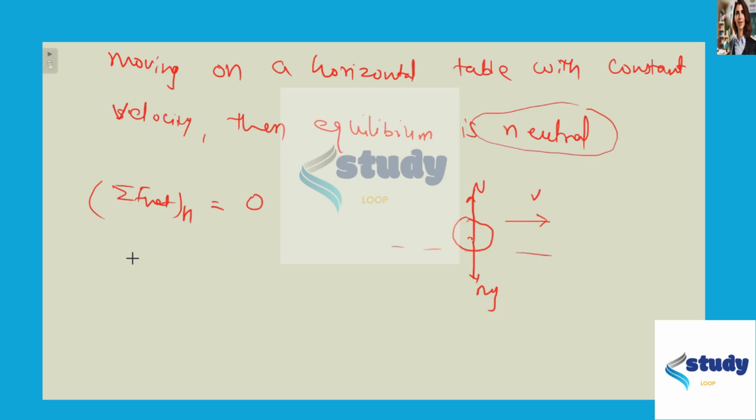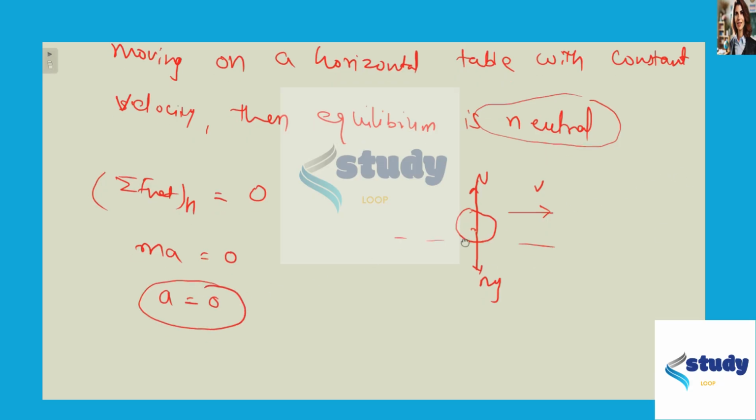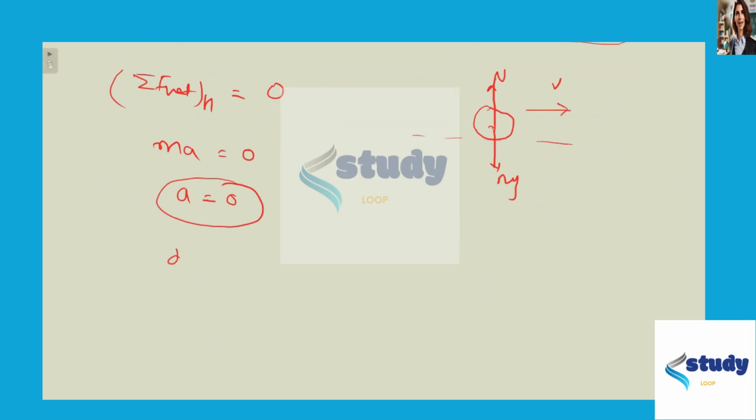So from here, mass into acceleration is 0, or the acceleration of the body is 0. As acceleration is 0, dv by dt is equal to 0, or we can say that velocity is constant. So in neutral equilibrium there is no force in the horizontal direction, so the body will move with constant speed or velocity. So for that, option C is the correct choice.